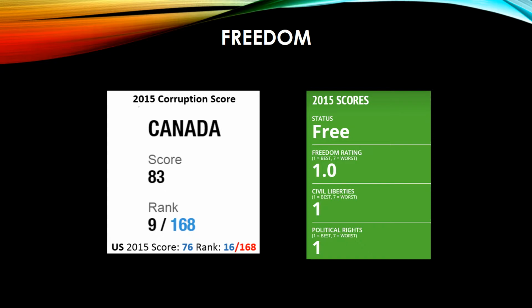According to another study, Canada received a score of 83 on their corruption score in 2015. The higher the score you have, the less corrupt the country actually is. So an 83 is actually a fairly good score. They ranked 9th out of all the countries in the world. They even beat the US, who ranked 16th in the world and had a 76 corruption score.